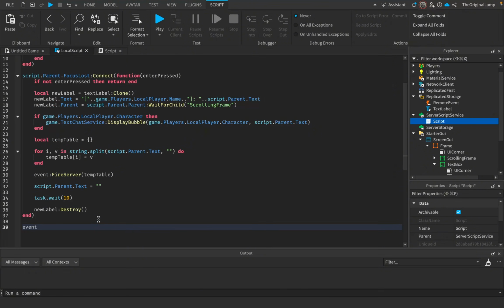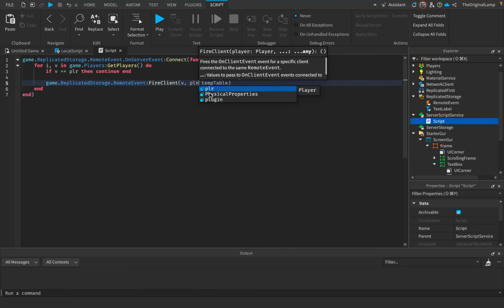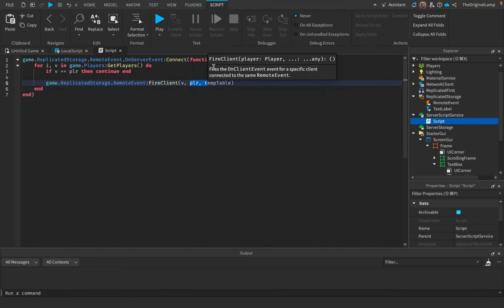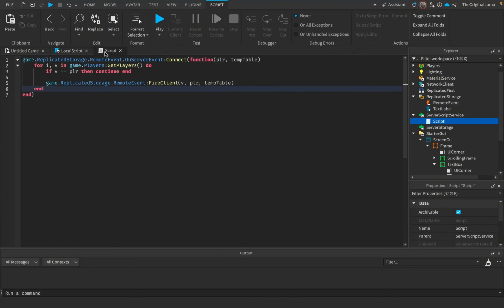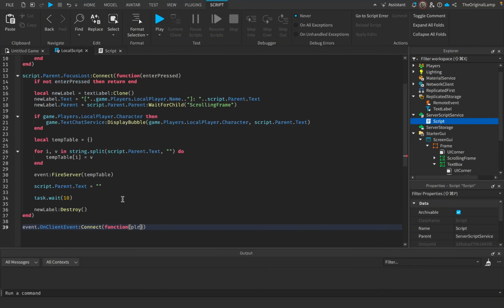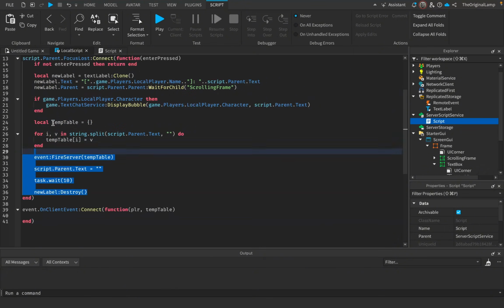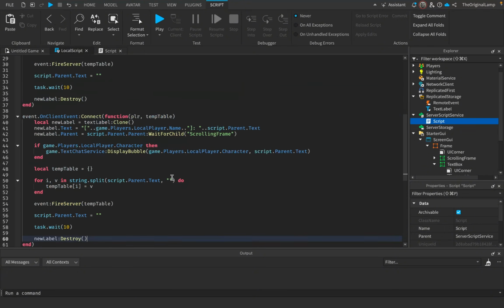So once again, on the local script, event.OnClientEvent:Connect(function. And actually, I just realized we should also pass them the player who's supposed to be saying this, right? Because that's how they can get the name, and put the bubble above the correct player. So I'm going to say player, temp table, like so. And then I'll effectively just copy this and paste it over here.